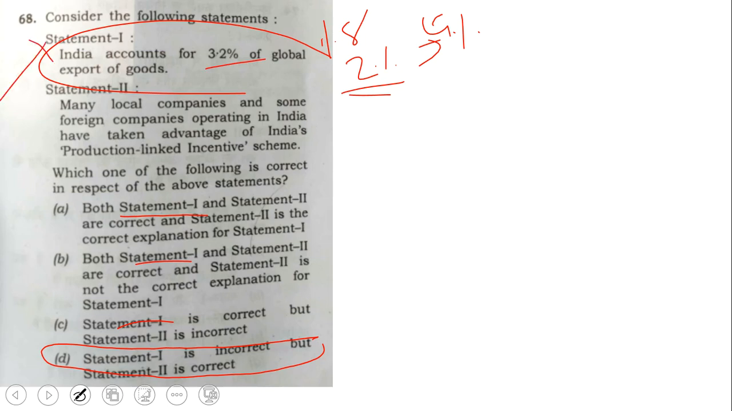So statement 1 is wrong. We have only one option. This is the only option. D is the only option where statement 1 is wrong. Hope you got the point. So the next 3 questions also will be like this only.